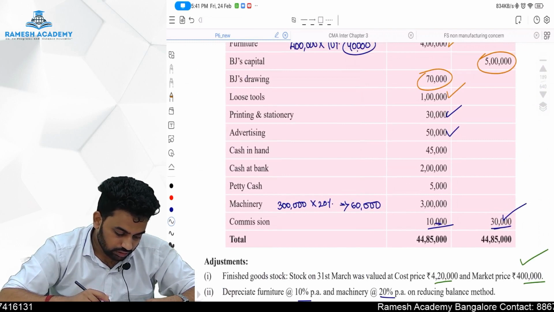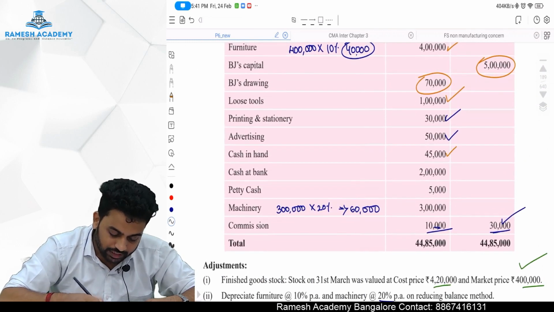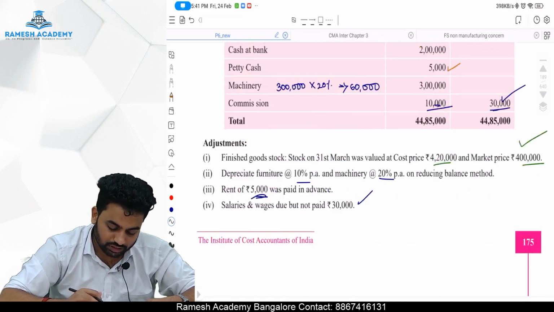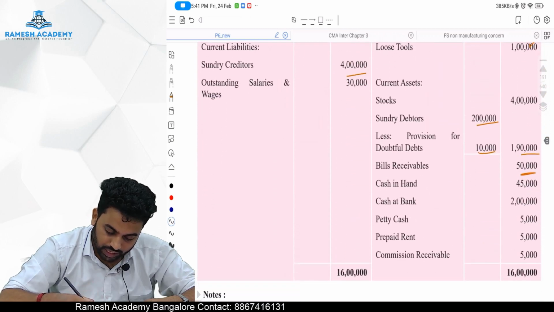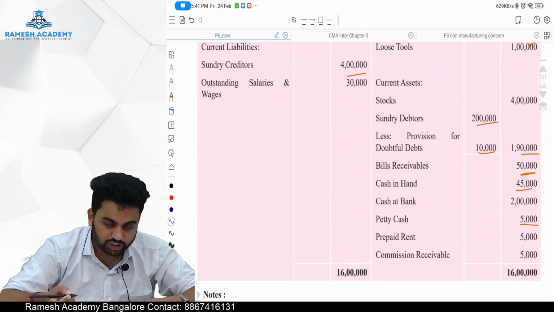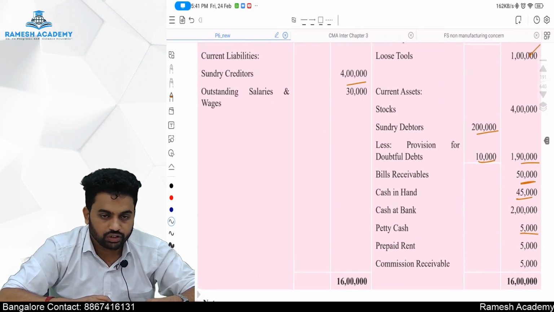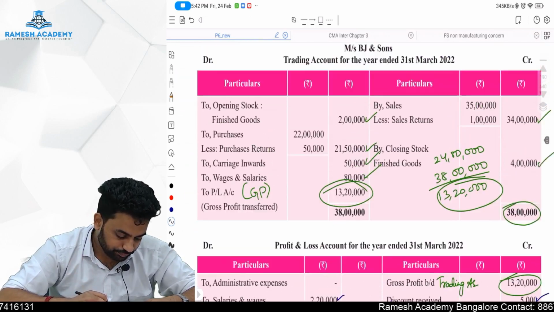Next, there is cash in hand of 45,000 rupees and petty cash of 5,000 rupees. Both are cash only, so cash 50,000 rupees. It is in the current assets. You can merge and write it as 50,000 rupees, as both are cash only. Not one is crypto, one is cash.